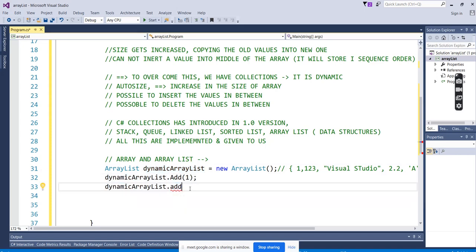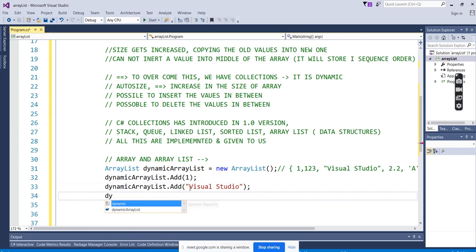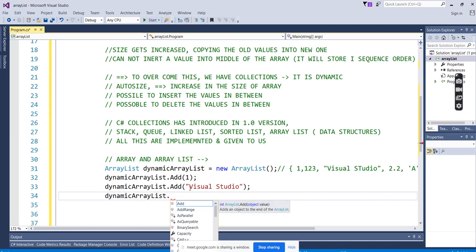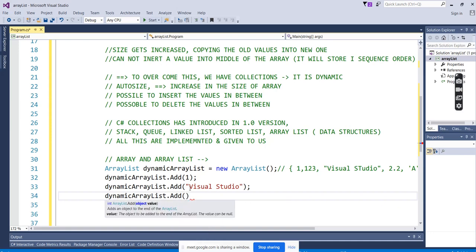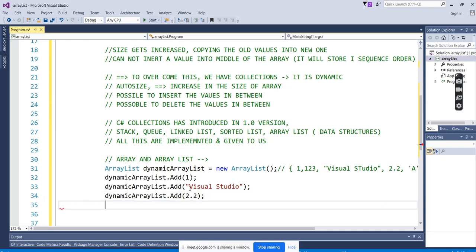string. dynamicArrayList.Add, what is that value, 2.2. dynamicArrayList.Add, we are showing a single character.